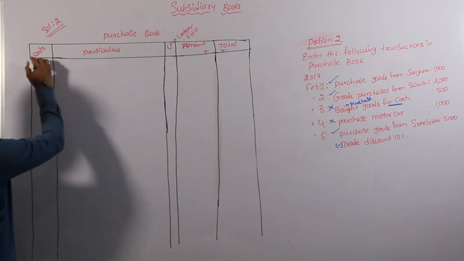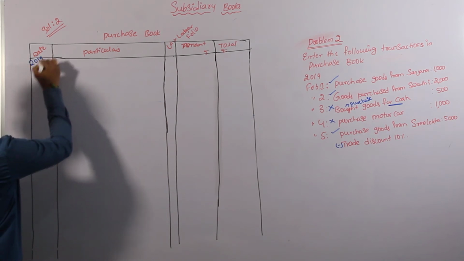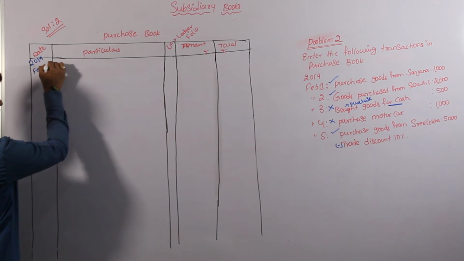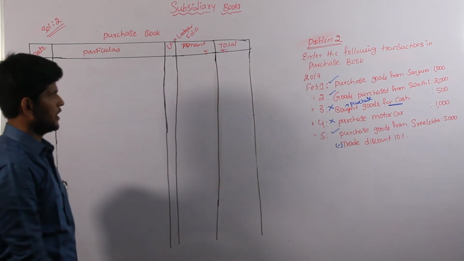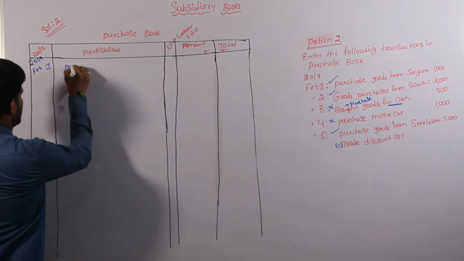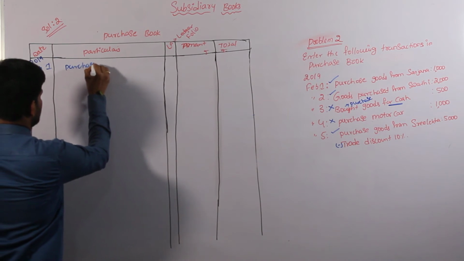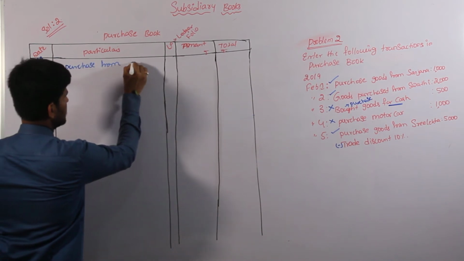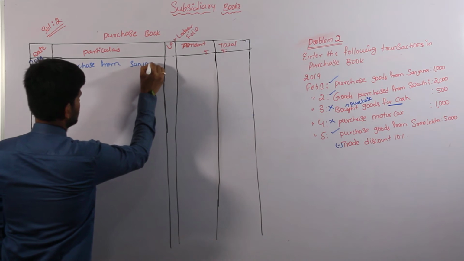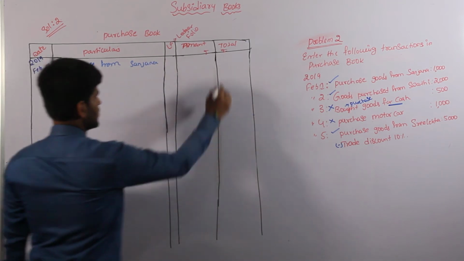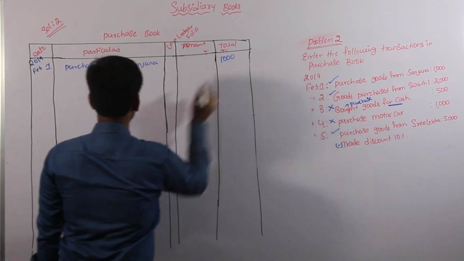In the date column, take the year, month and date. The first transaction we are considering is purchase from Sanchay, worth 1,000.